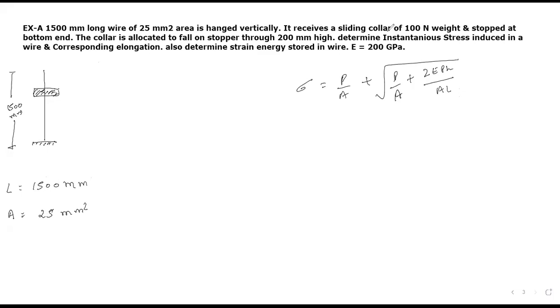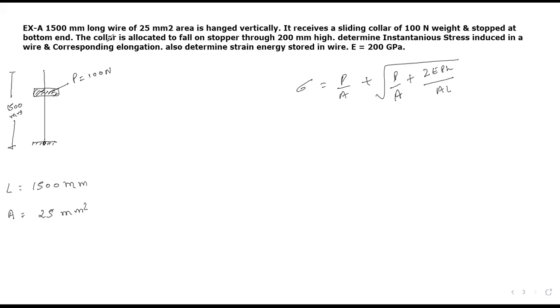I am not going to discuss what a collar is in detail. That is a simple kind of loading. We are applying a sliding load, dropping it from a particular point. Its weight is P equals to 100 Newton, given in the data. It stops at the bottom end, sliding up to the end.